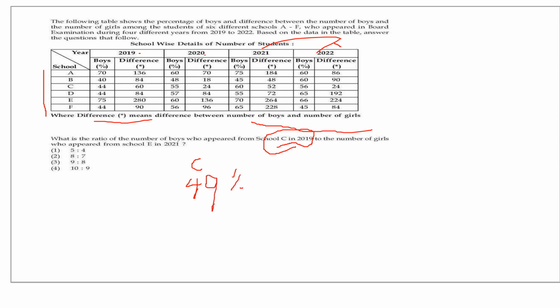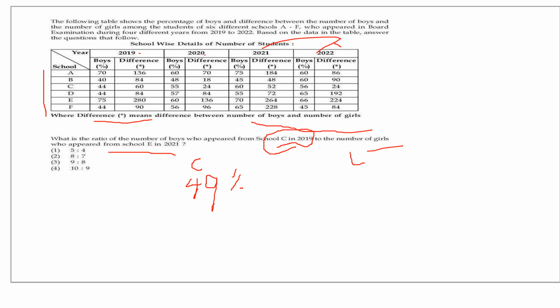Okay. Now look at the row directly opposite to E, and in the year 2021. So 21 E, 70% boys.